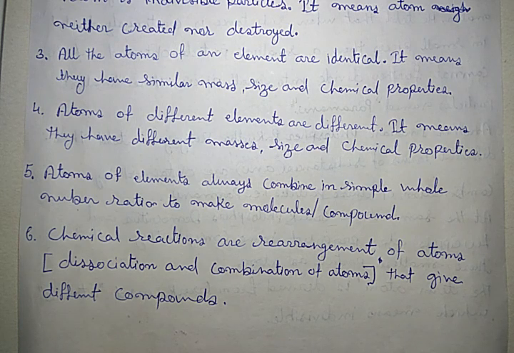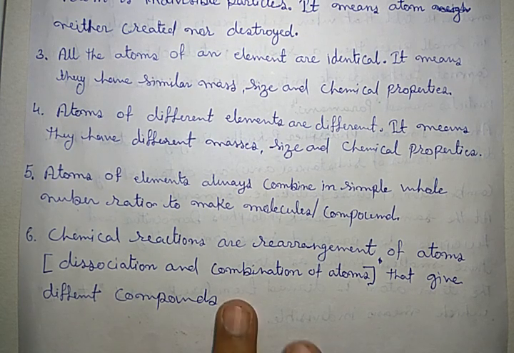Third, atoms of an element are identical, that means they have similar masses, size and chemical properties. Fourth, atoms of different elements are different, it means they have different masses, size and chemical properties. Fifth, atoms of elements always combine in simplest whole number ratio to make molecules. And sixth, chemical reactions are rearrangement of atoms, that means dissociation and combination of atoms.